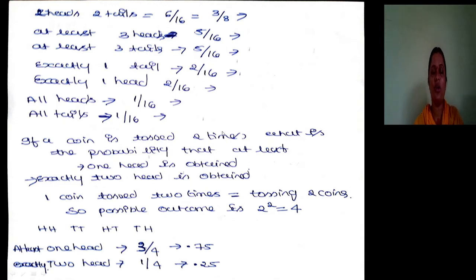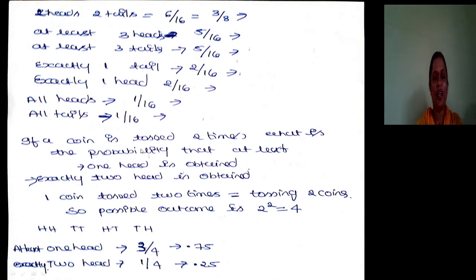If a coin is tossed 2 times, what is the probability that at least one head is obtained? Exactly 2 heads is obtained. If a coin is tossed 2 times, tossing a coin 2 times is equal to tossing 2 coins at a time. Yes or no? One coin tossed 2 times is equal to tossing how many coins? 2 coins at a time. So possible outcome is 2 to the power 2, that means 4.